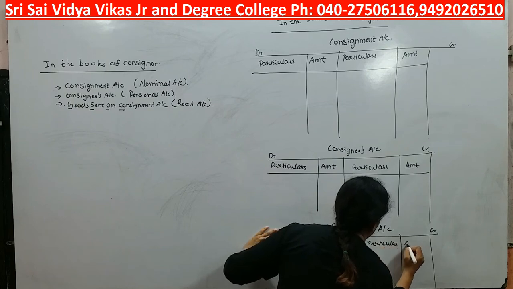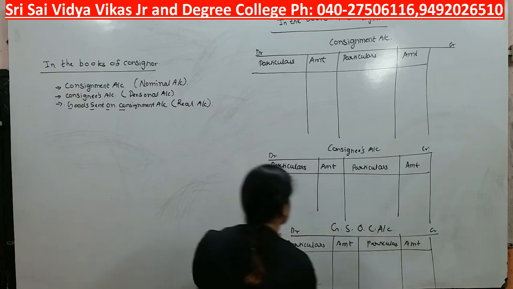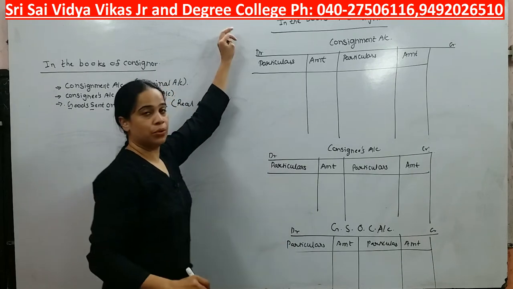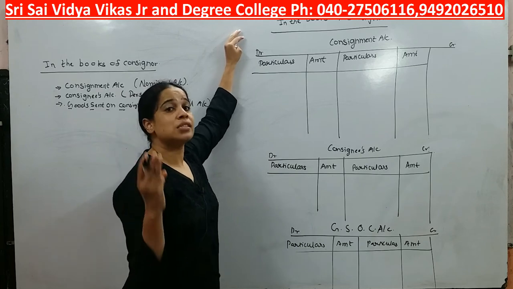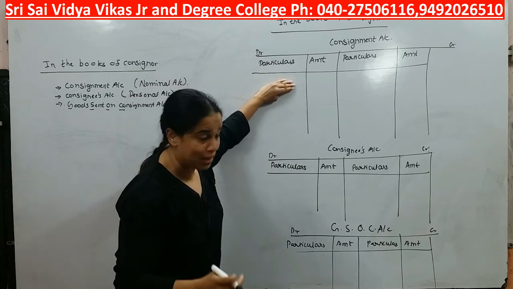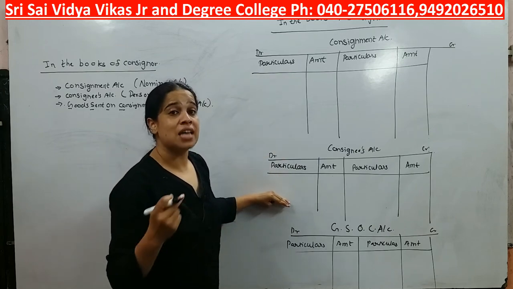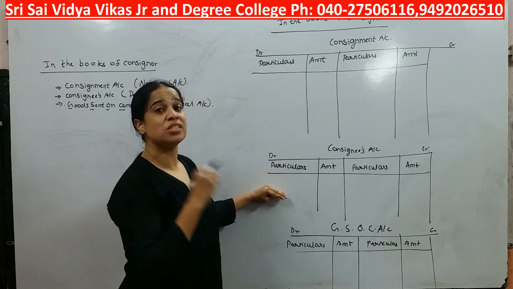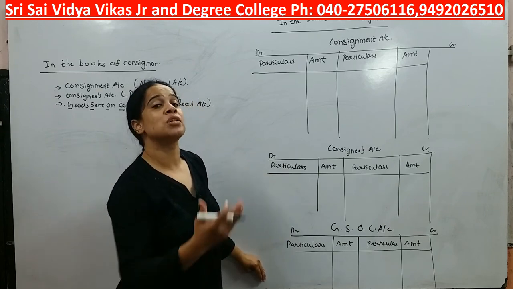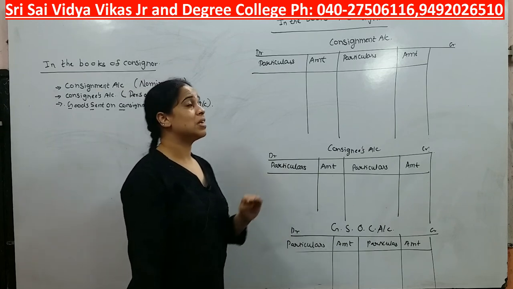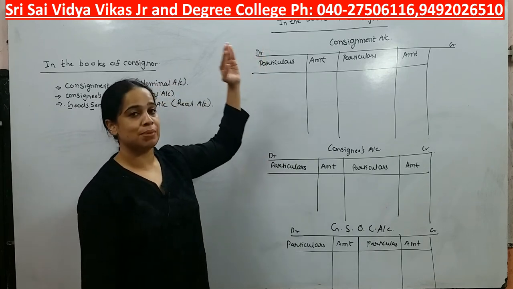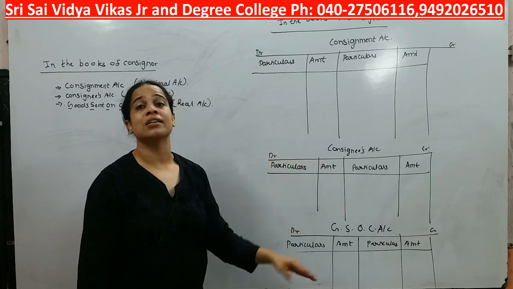So see students, understand, for consignor, three things are very important. First one is his business, that is a consignment. Next is a consignee, because his goods are going to be with him. And GSOC, it is about the goods which he is sending. So from consignor's point of view, three important things are there: his business, consignee and his goods.